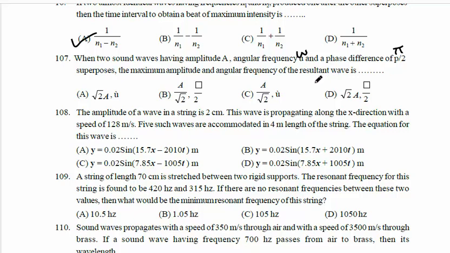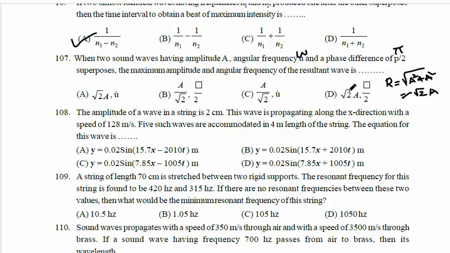So the phase difference between the two particles is pi by 2. If the phase difference is pi by 2, they are oscillating perpendicular to each other. Then the resultant amplitude is P square plus Q square under root, which means A square plus A square. It will be root 2 into A. So the resultant amplitude is root 2 into A.